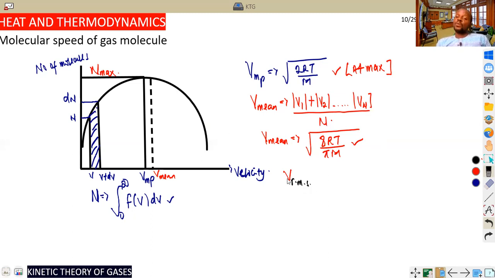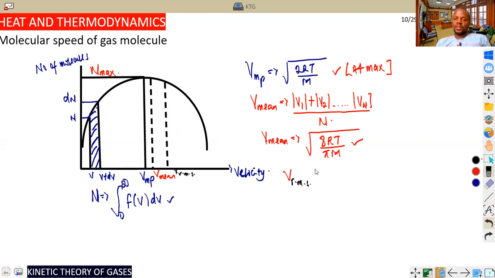In fact, in most advanced questions in your 100 and 200 level, you have to calculate the root mean square velocity of a gas molecule. And at that particular point, we say this is the V root mean square value.